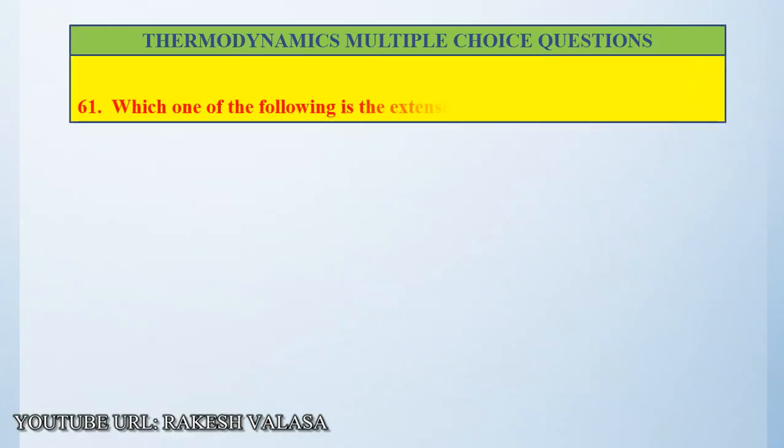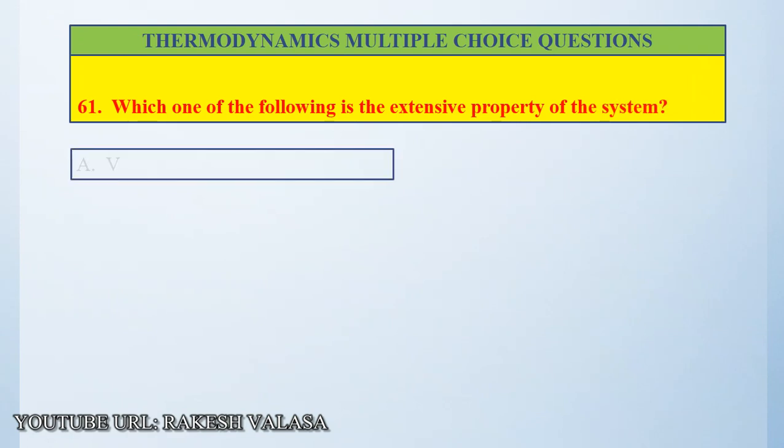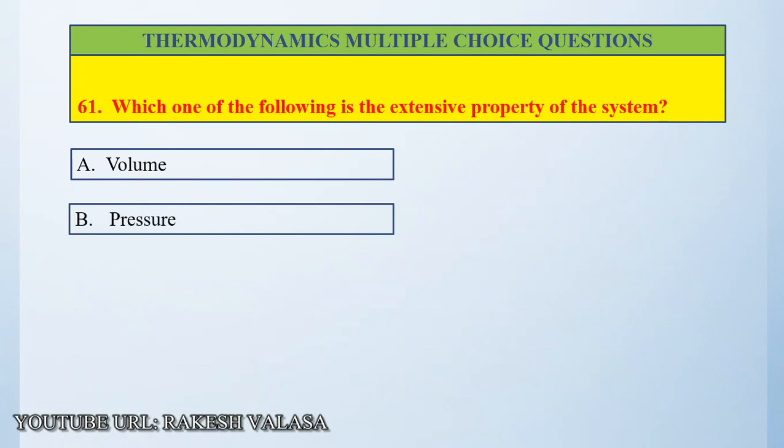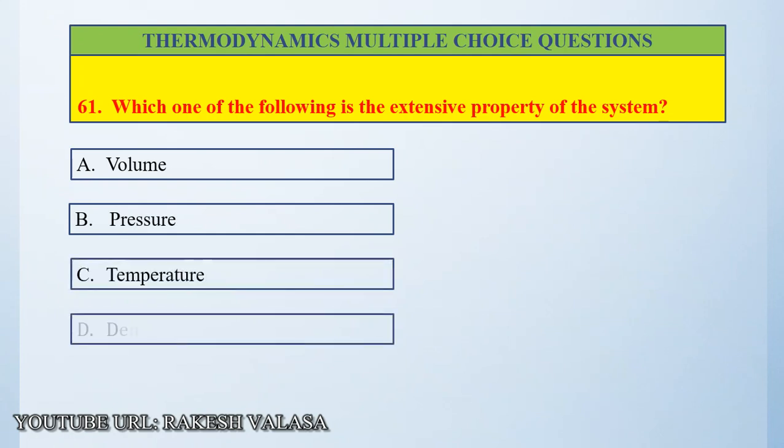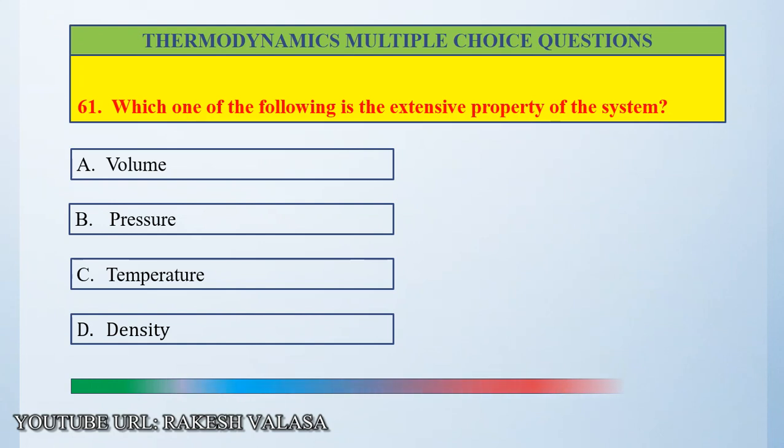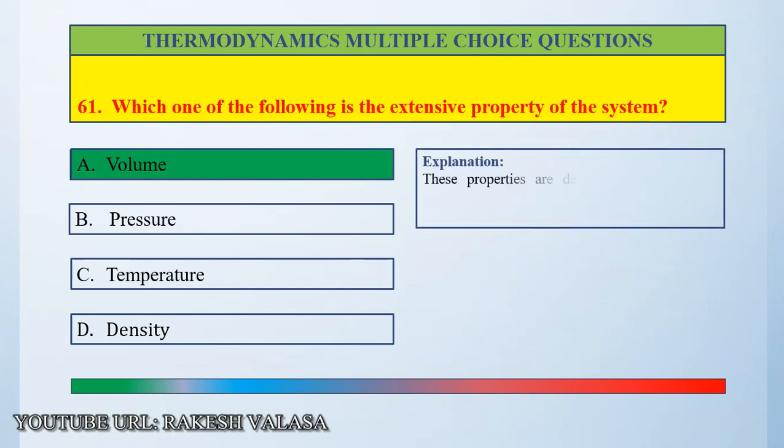Question number 61. Which one of the following is the extensive property of the system? Option A volume, option B pressure, option C temperature, option D density. The correct answer is option A volume. Let us see the explanation. These properties depend on the mass, for example, volume, energy, heat capacities like Cv and Cp, enthalpy and entropy. So the correct answer is option A volume.